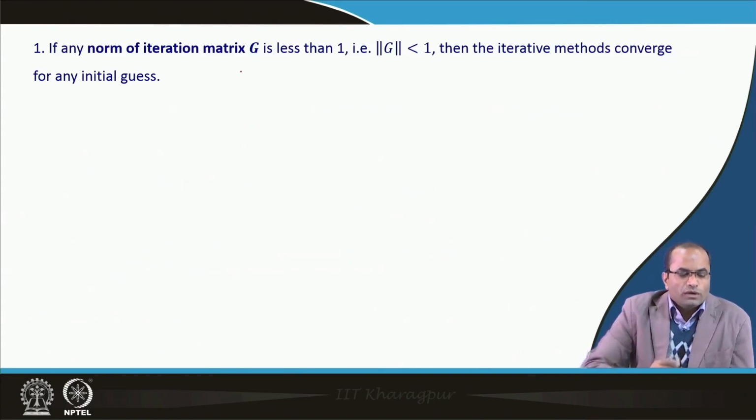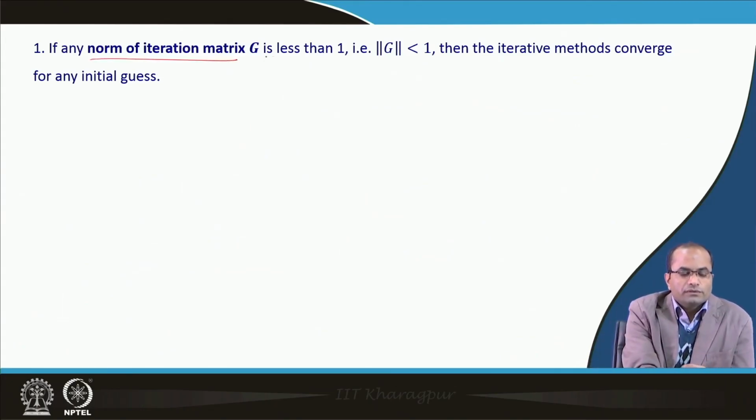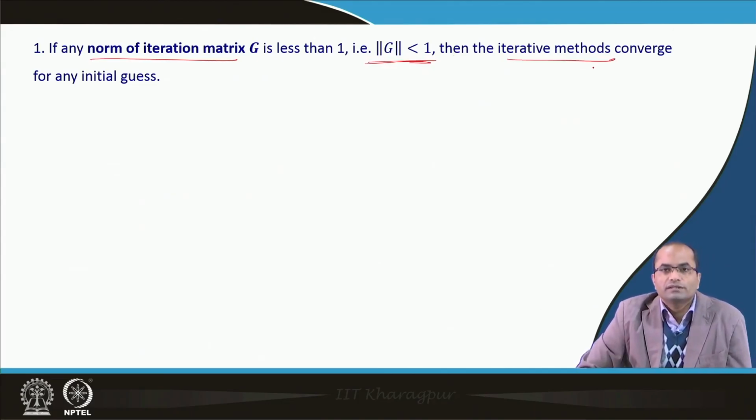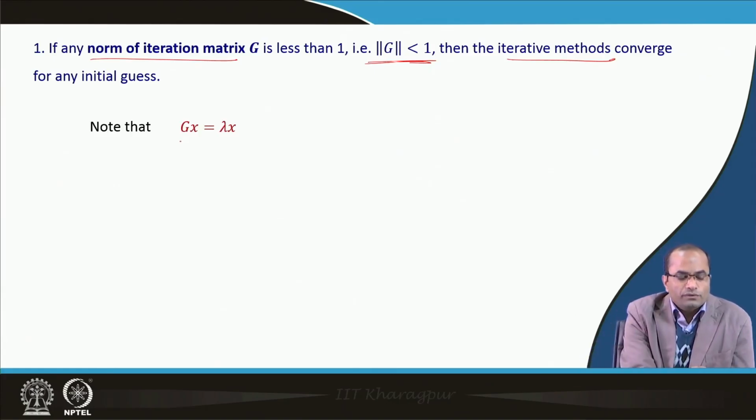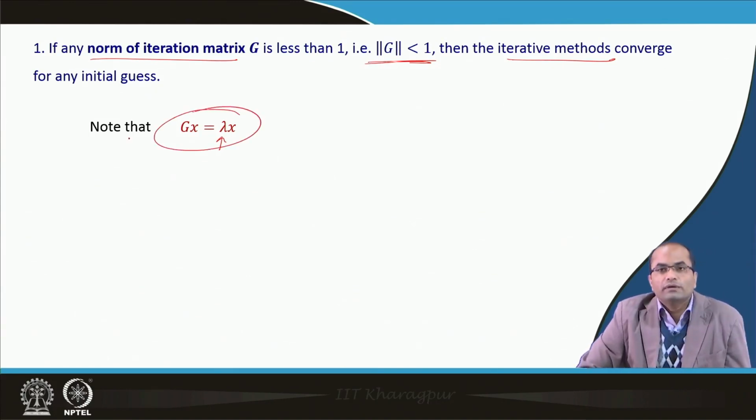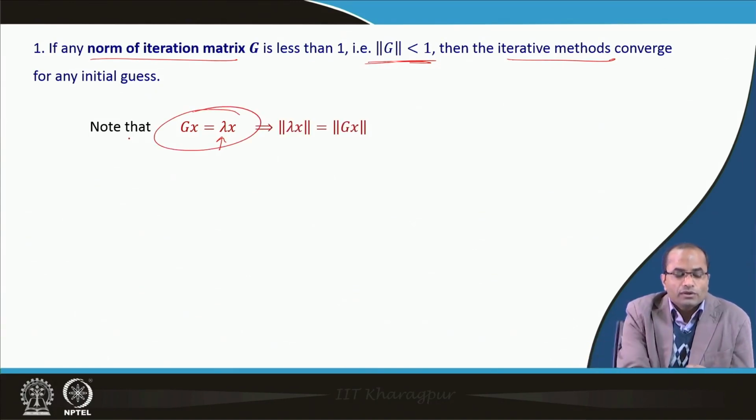So, just to go through how these sufficient conditions come about, for instance, that if the norm of the iteration matrix G is less than 1, then the iteration converges for any initial guess. We can take a quick look at this. If lambda is an eigenvalue of the matrix G, then we have the relation G x is equal to lambda x, and if we take the norm on both sides, we have the norm of lambda x on the left and the norm of G x on the right.